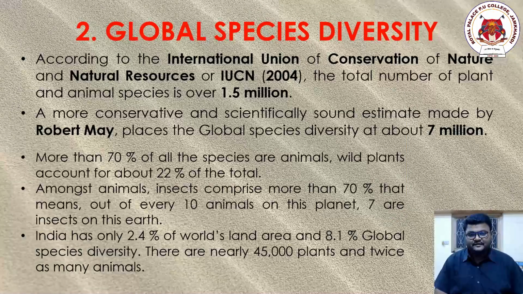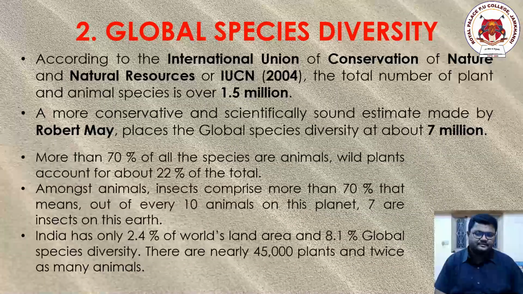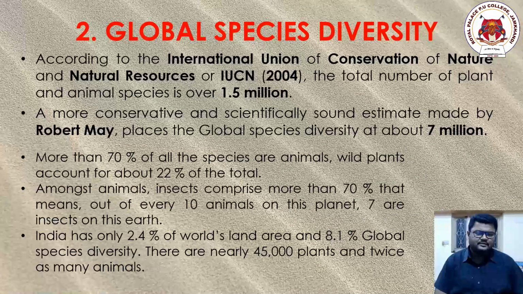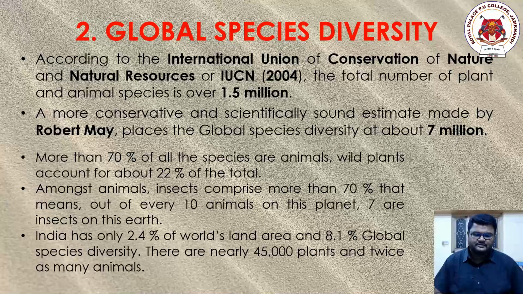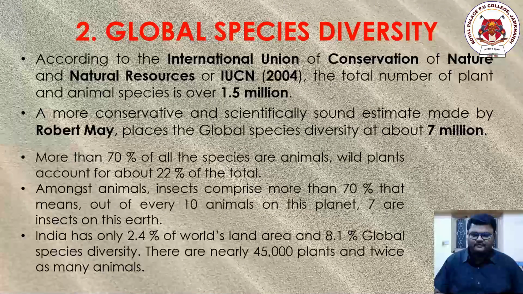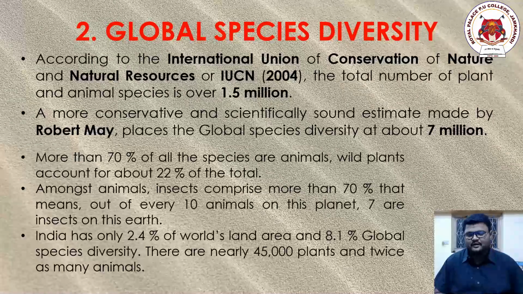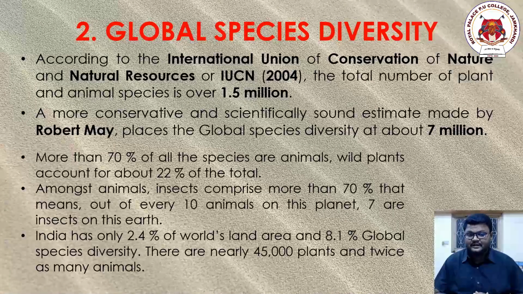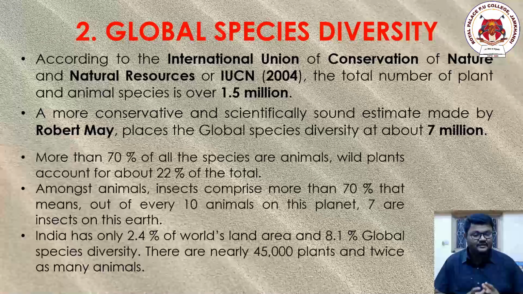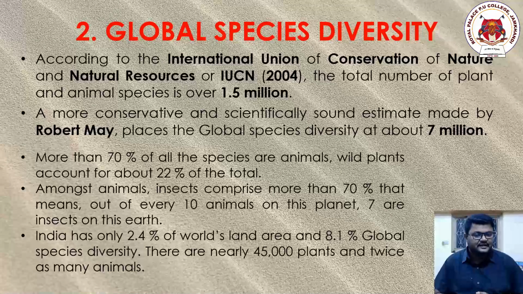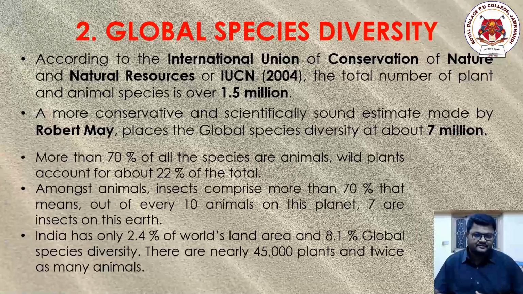In the first explanation of diversity, what do you mean by diversity? Diversity is the occurrence of a wide variety of organisms throughout the planet Earth. Diversity means varieties.